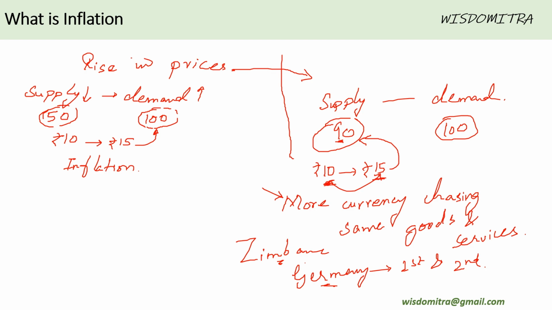Effectively, what happened is that people got more cash in their hands while the available products were the same. In fact, because of First World War, they were not having enough production, and in such a situation, they had more currency in their hands, and because of that, the currency lost its value completely. The same situation more or less happened in Zimbabwe as well, not during the world wars, but much later. Again, there were loans and all that. So you can understand how important it is to maintain the right flow of currency.